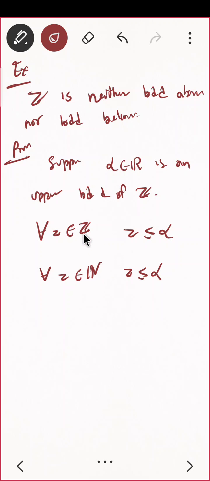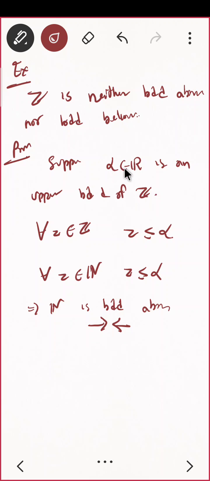Because natural numbers are a subset of this, and if you take only positive integers you get that set as natural numbers. So whatever is true for the bigger set will be true for the smaller one. But as you see, this gives a contradiction to us. If you have any natural number, someone is the largest, that means natural numbers are bounded above, which is a contradiction. Do you see? Hence our assumption is wrong.